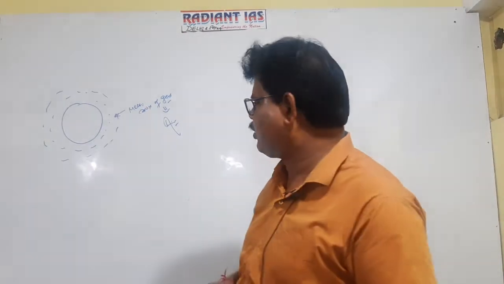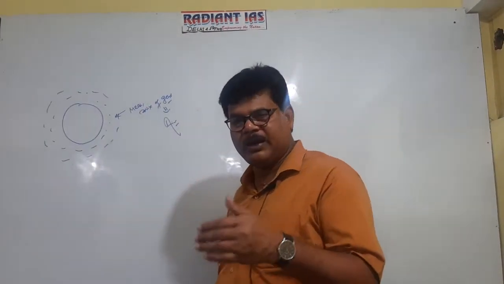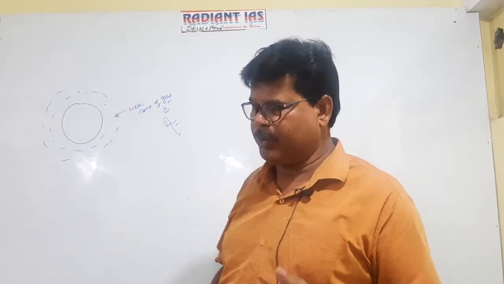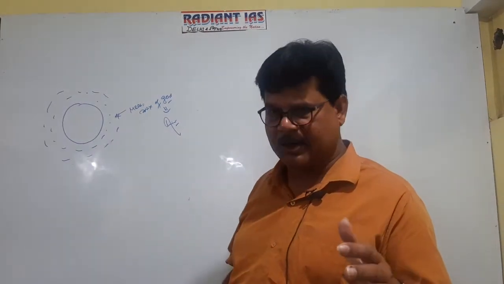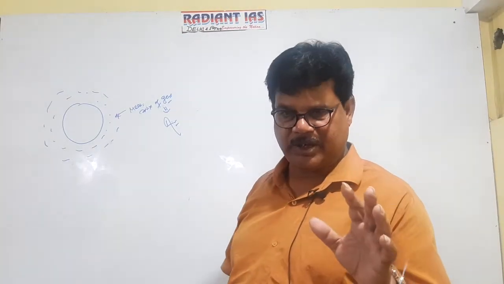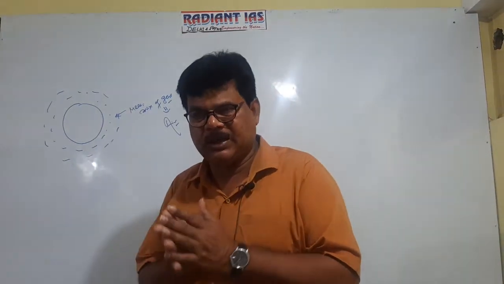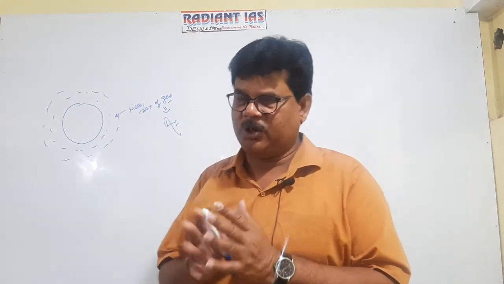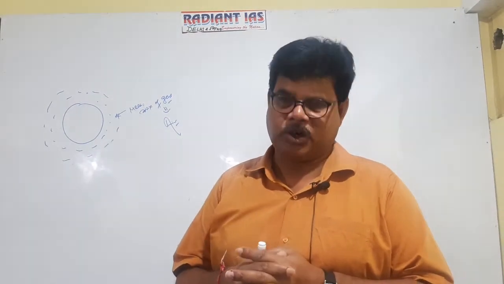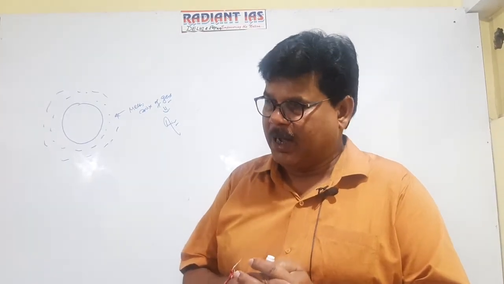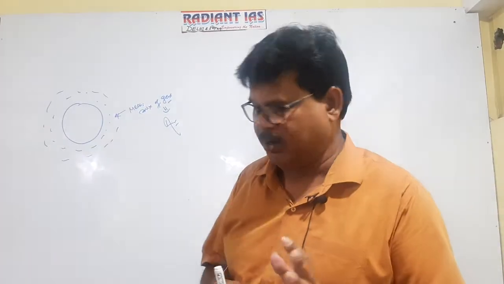Actually, atmosphere contains gas, water vapor, dust particles, and it also contains ice crystals. So atmosphere is the aggregate of gases, dust particles, water droplets, water vapor as well as ice crystals.